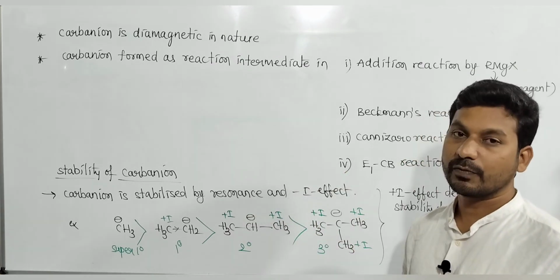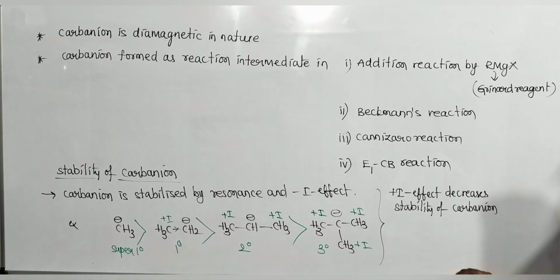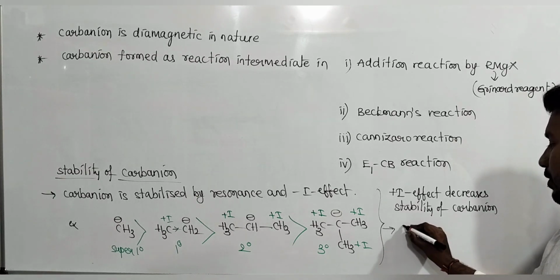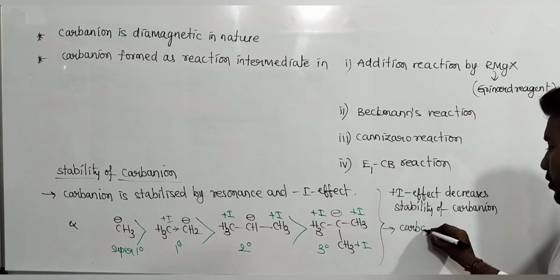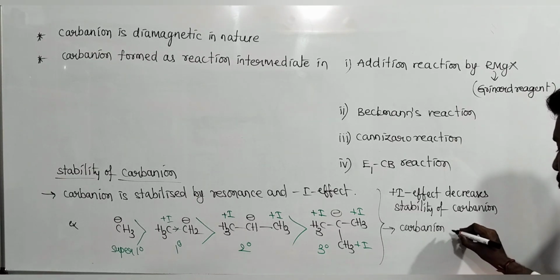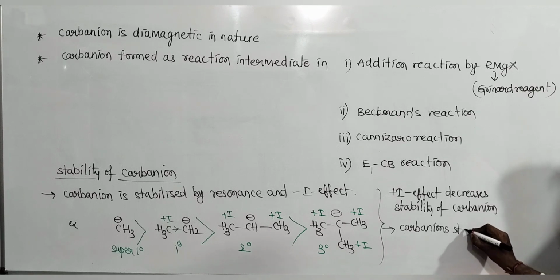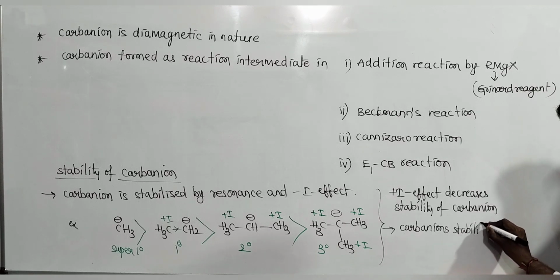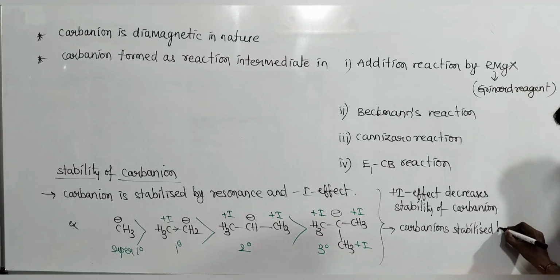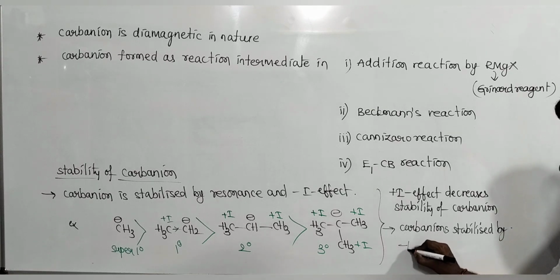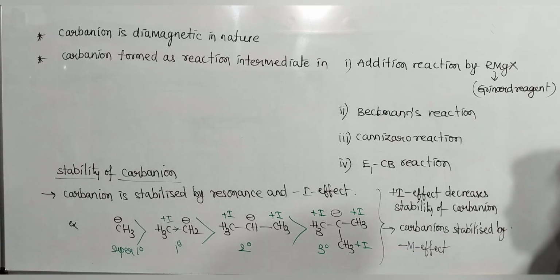Carbanion is stabilized by resonance and minus M effect, and destabilized by plus M effect. So remember this. I will give some examples. First take this one.